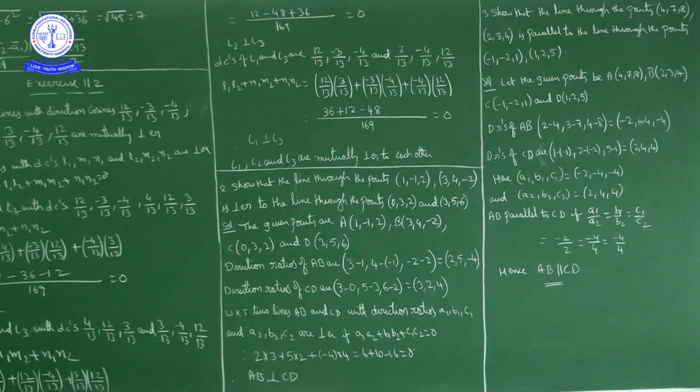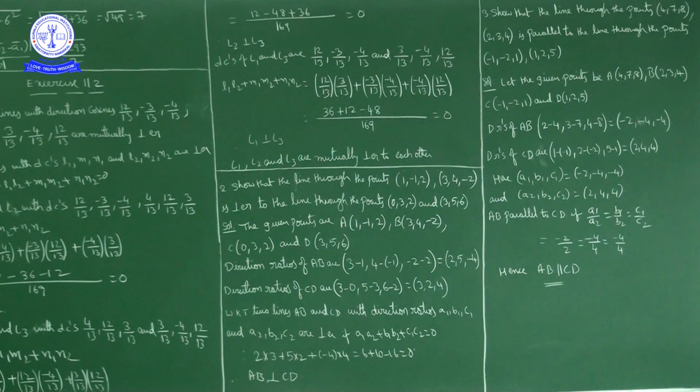Now line L1 is parallel to line L2 if a1 by a2 is equal to b1 by b2 is equal to c1 by c2. This is the condition for lines to be parallel. Now what is given here? Let the given points be A 4, 7, 8, B 2, 3, 4, C minus 1, minus 2, 1 and D 1, 2, 5.